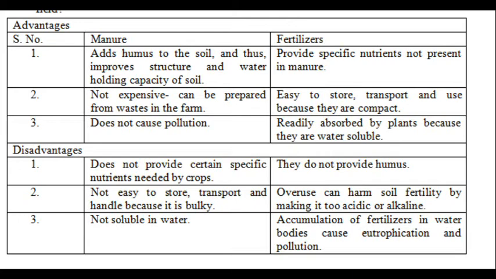And the accumulation of fertilizers in water bodies causes eutrophication and pollution. If you are pouring more amount of fertilizers in the field, during rainy season and all, the water will be washed away and it will be reaching different water sources, and there these fertilizers will be harmful to the other aquatic animals. So not only that, it will create pollution in the nearby area.